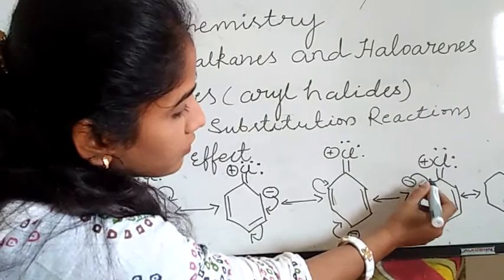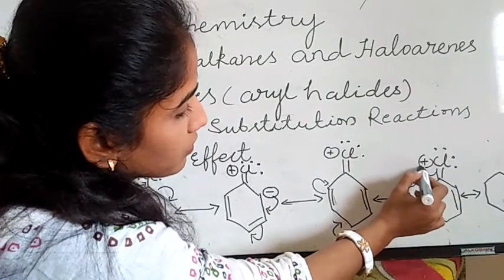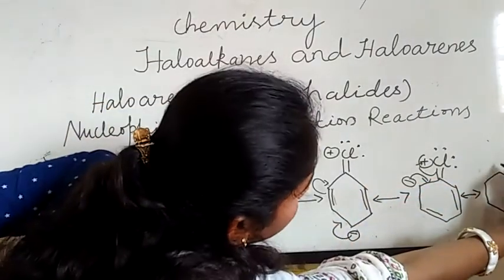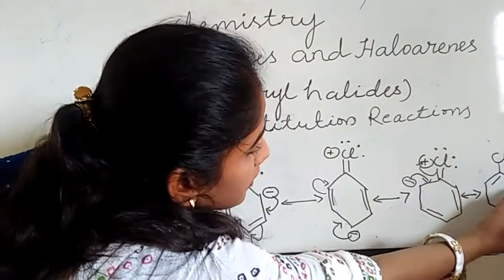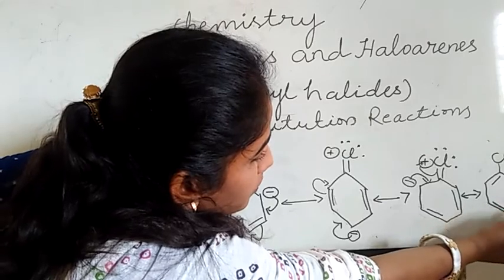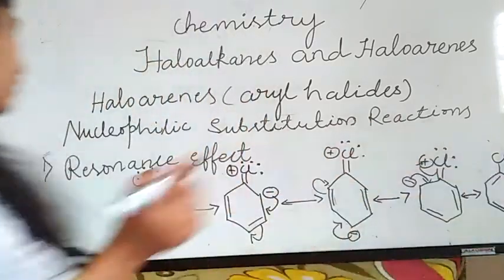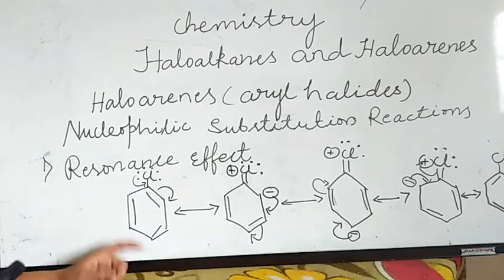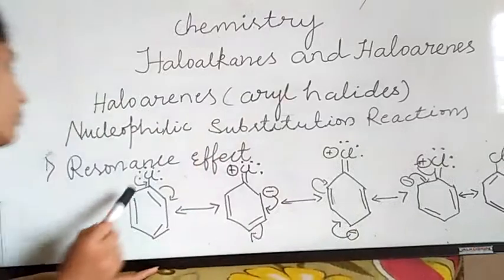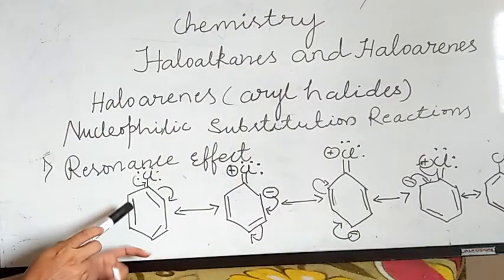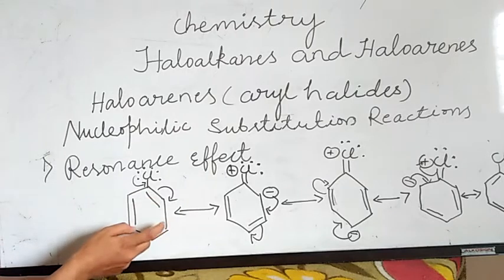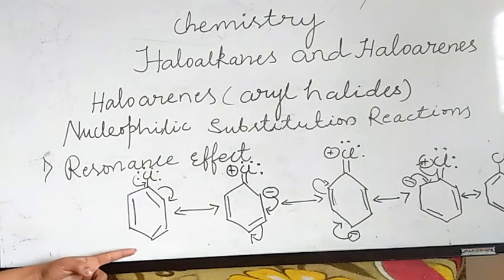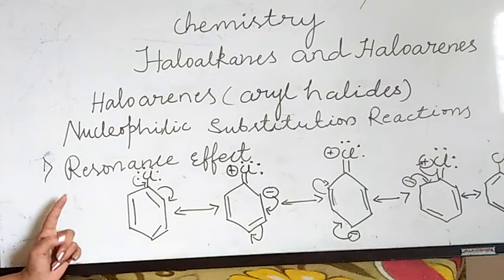The double bond again goes to the same place. I am getting chlorobenzene with different positions of double and single bonds. In the final product the double bonds are moving, single bond, double bond, single bond, double bond, reversed. This is about the resonance effect.